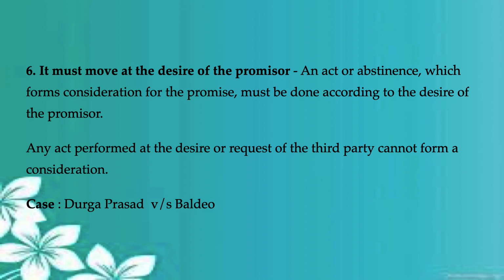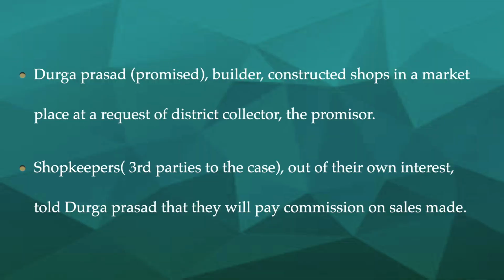Now Mr. C cannot come into the picture of A and B and then decide the consideration. There's no third party over here. Only at the desire of the promisor, the consideration is decided. So any act performed at the desire or request of the third party cannot form a consideration. Let's look at the case for a better understanding. Here we have a case that is Durga Prasad versus Baldeo. Let's look at the case.